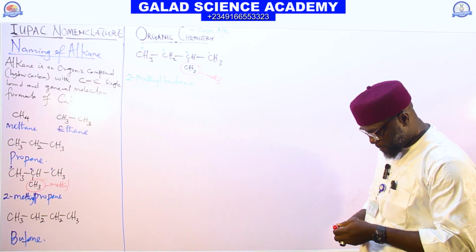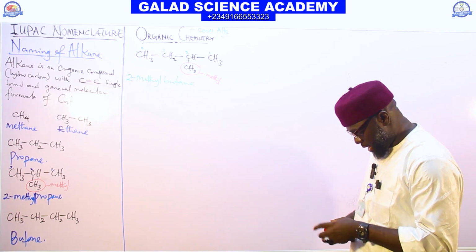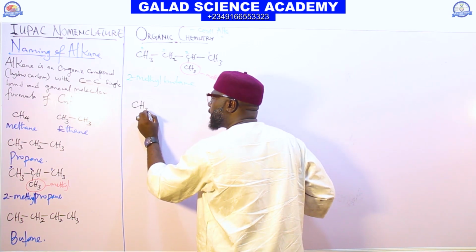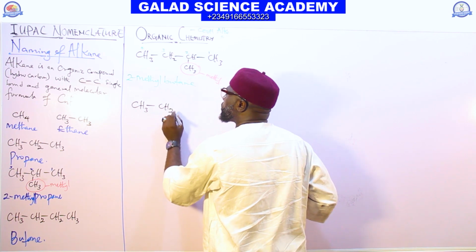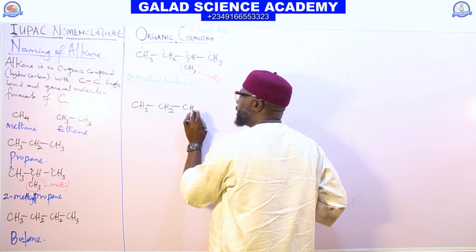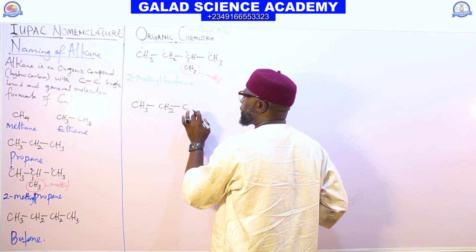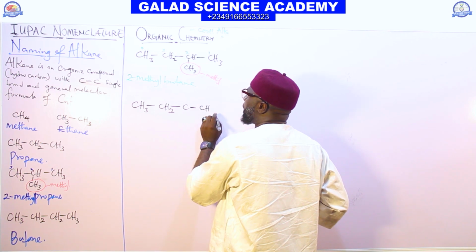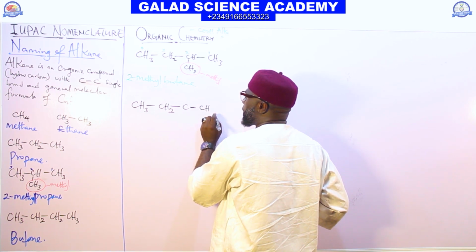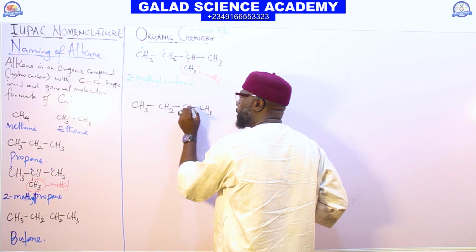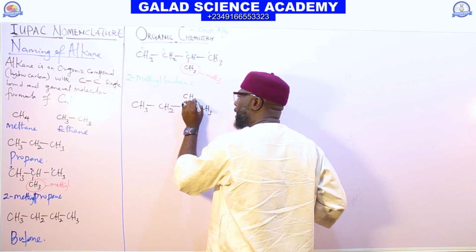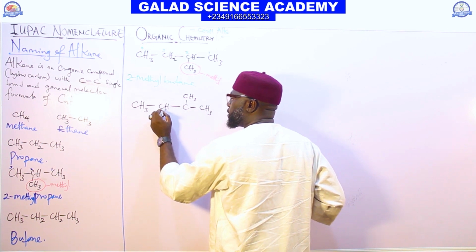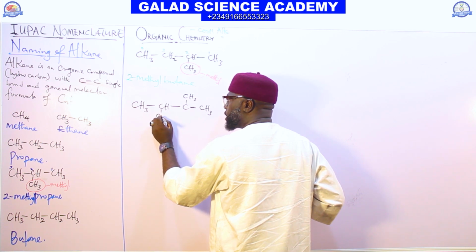Assume we have another compound like this. We have CH3, CH2, CH, and we have CH3 here, and we also have CH3.